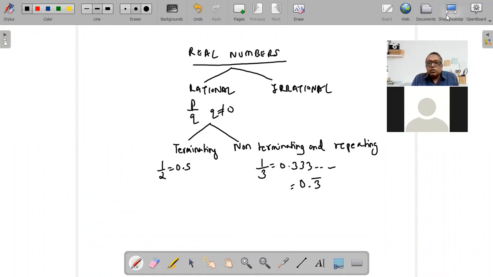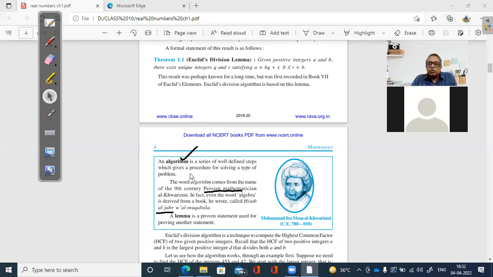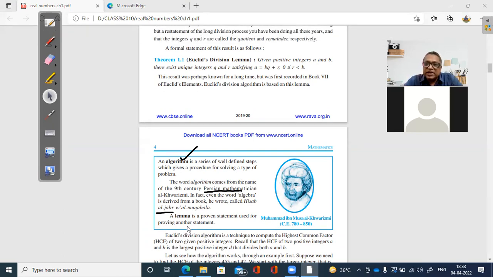So I'm coming back to the page of the textbook here, and now you will write down algorithm. Algorithm, write down, is a series of well-defined steps which gives a procedure for solving a type of problem. The problem may be very complex, but when I'm breaking it down into steps, that is called an algorithm, right? So write down this. Algorithm is a series of well-defined steps which gives a procedure for solving a type of problem.